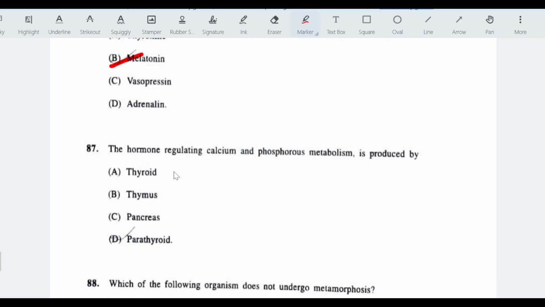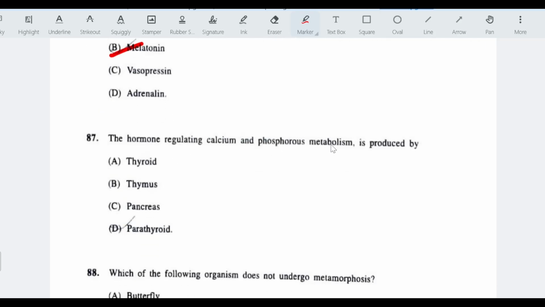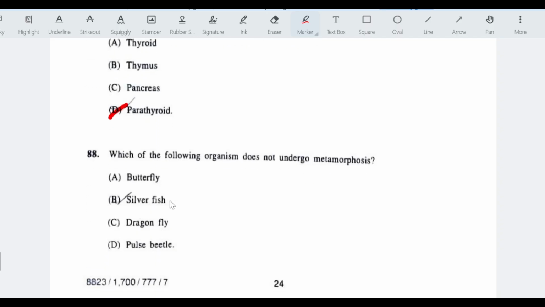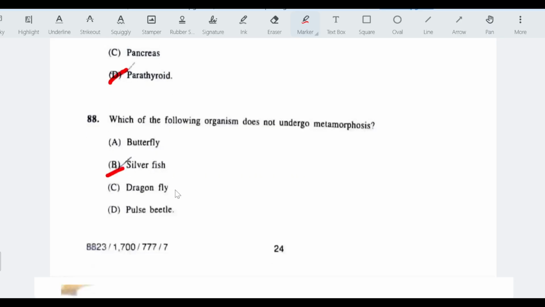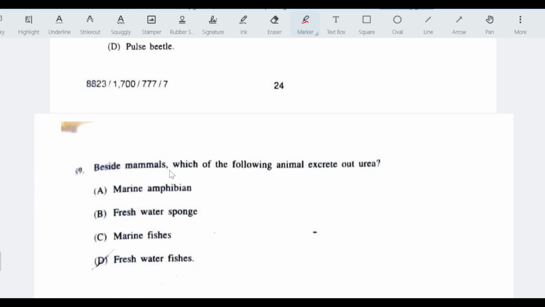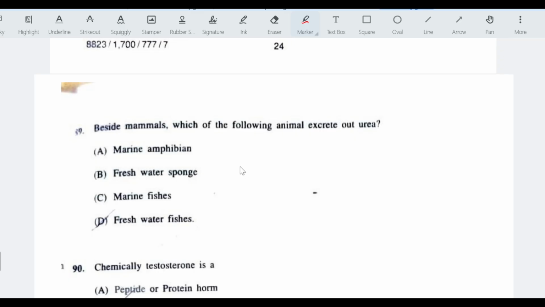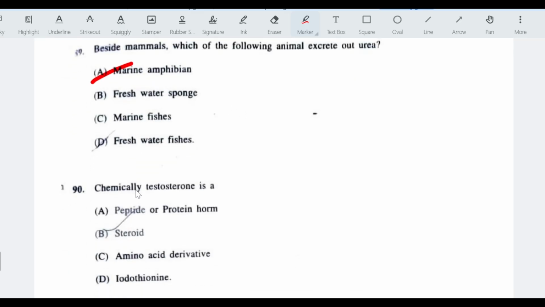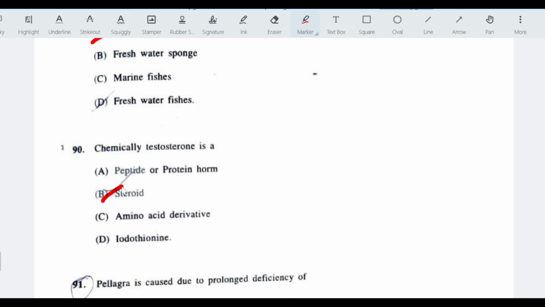The hormone regulating calcium and phosphorus metabolism is produced by parathyroid glands. Which of the following organism does not undergo metamorphosis? The answer is silverfish. Besides mammals, which of the following animals excrete out urea? Marine amphibians. Chemically, testosterone is a steroid.